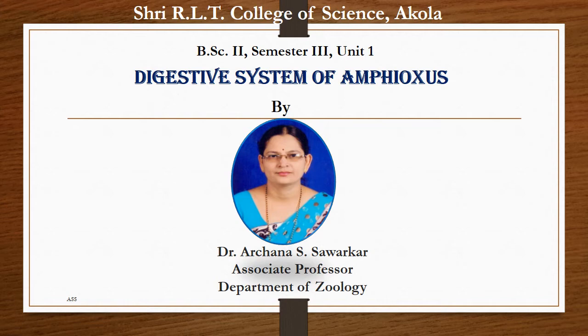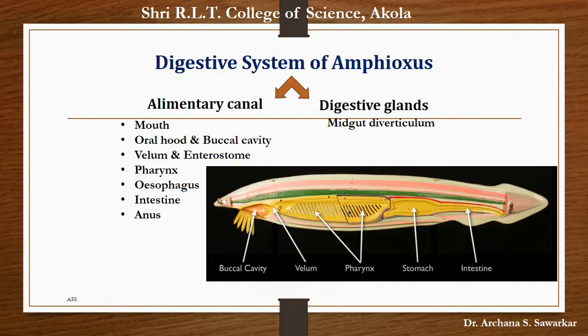Students, our today's topic is digestive system of Amphioxus. Digestive system of Amphioxus consists of alimentary canal and digestive glands.